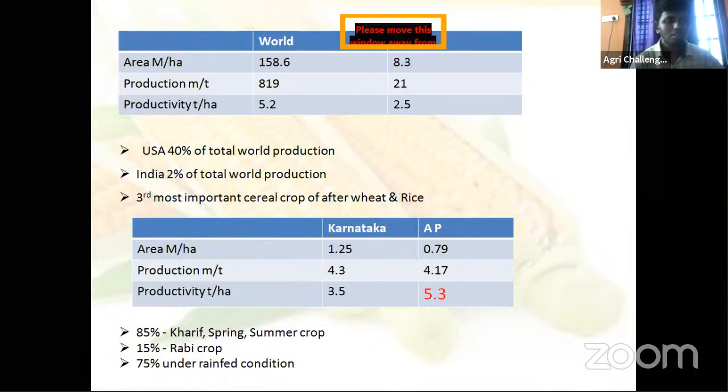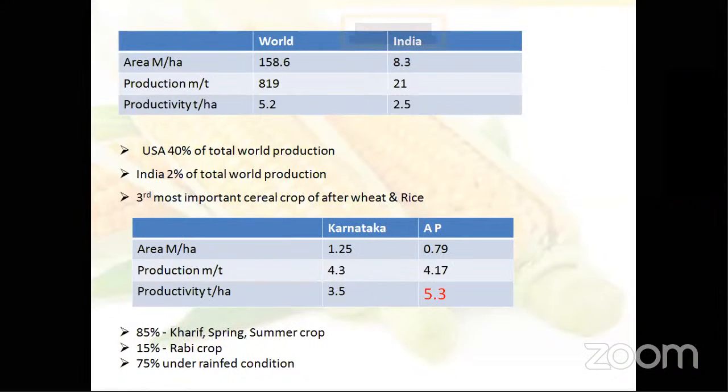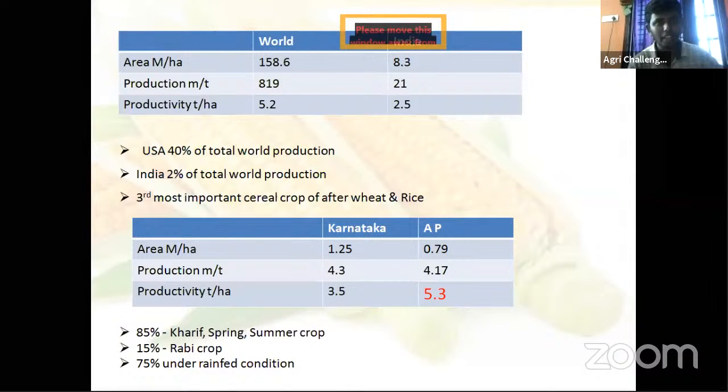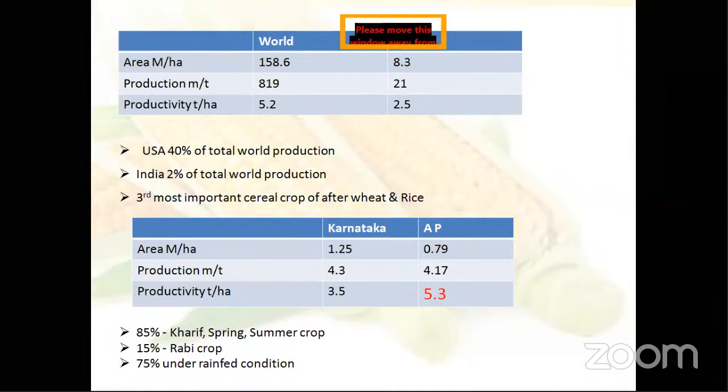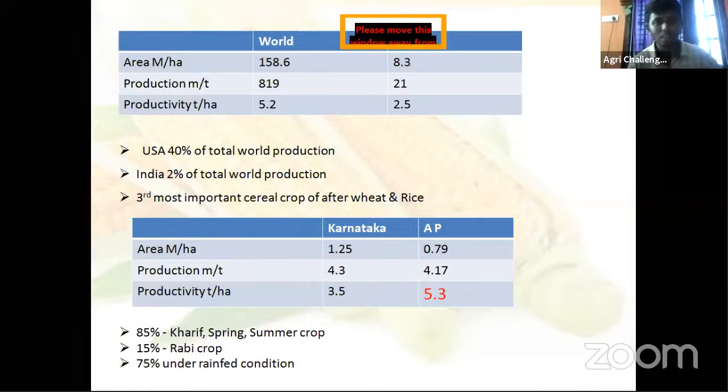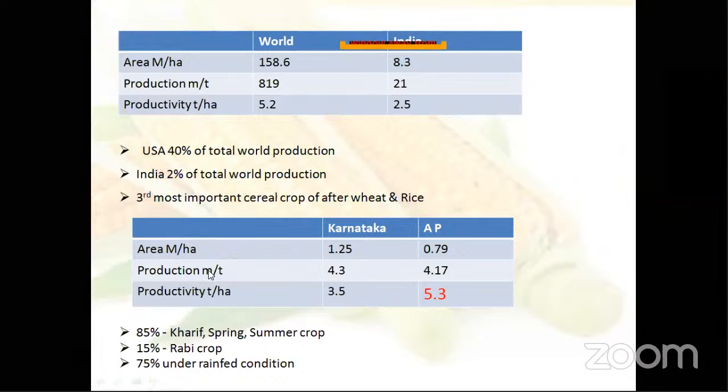Tell me, which crop is called the world staple food crop? Wheat. Then which crop is called Asia's staple food crop? Rice, paddy. Which crop is called India's staple food crop? Paddy, rice. Okay.